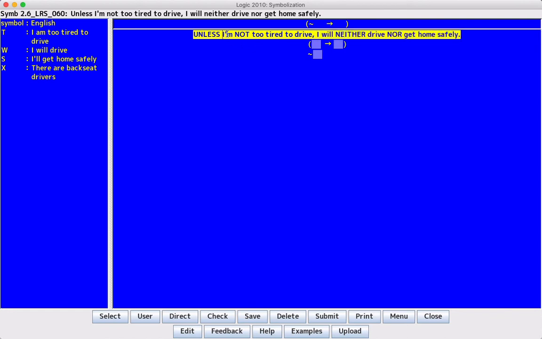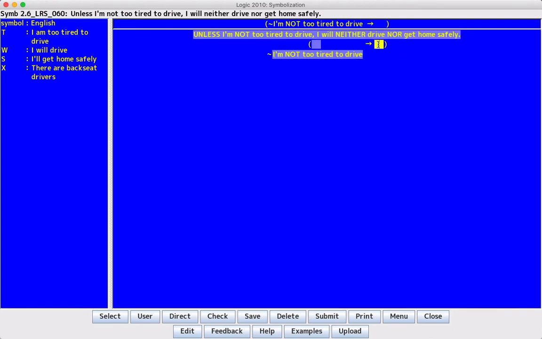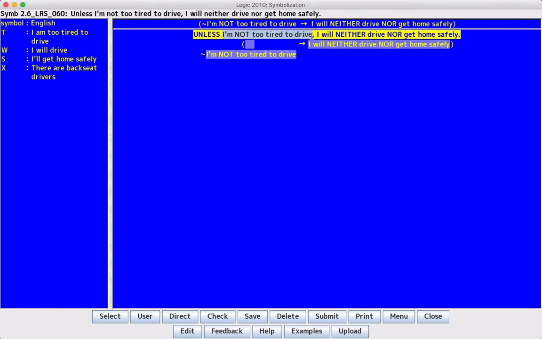So we'll take the I'm not too tired to drive and we'll put it here. And we'll take I will neither drive nor get home safely and put it there. Because again, what the thing is saying is if this is not true, this whole thing, then this is true. Now both this here and this here contain negations, right?